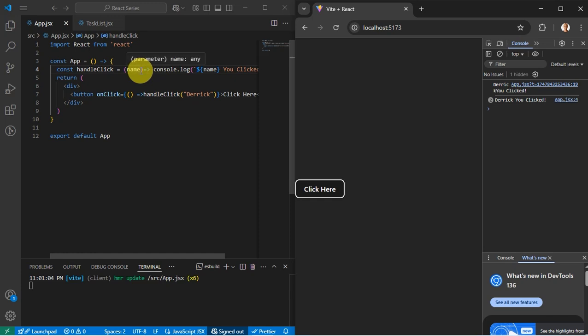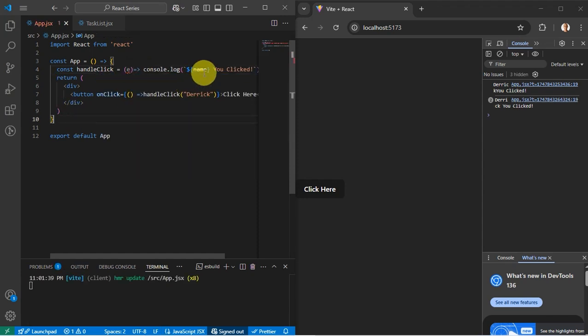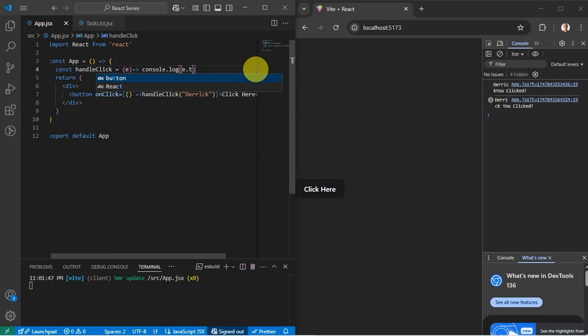So apart from that, we can even have our event object. We can see the event object, event.target property. So with that, we can pass in the event to see the target.